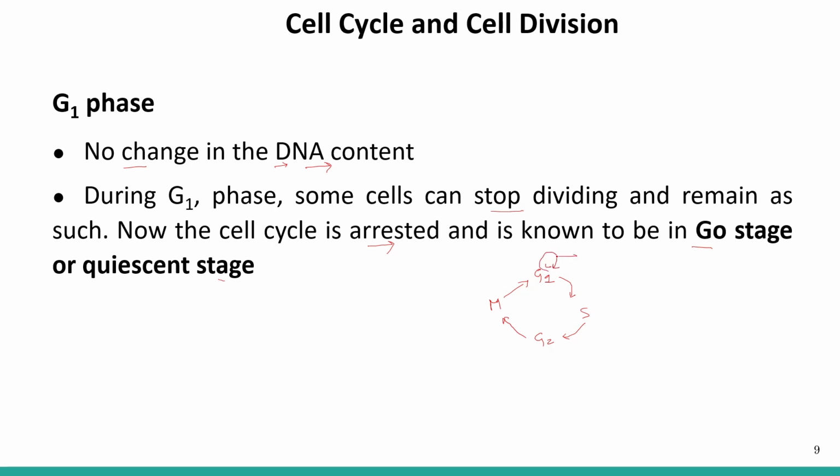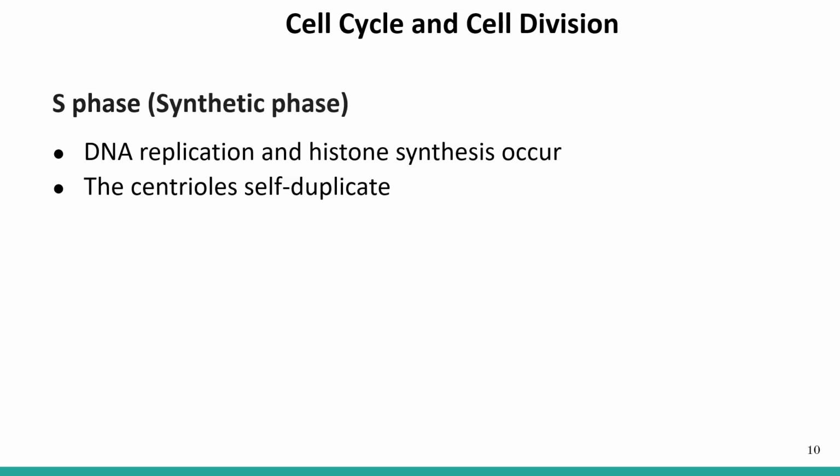And this stage is known as the G0 stage or the quiescent stage. Now let's talk about the second subphase of interphase, which is known as the S phase. S phase is also known as the synthetic phase. In synthetic phase, what happens? This is the unique feature of synthetic phase. DNA replication takes place here, as well as histone synthesis. And the other thing which is happening during the S phase is a duplication of the centrioles.